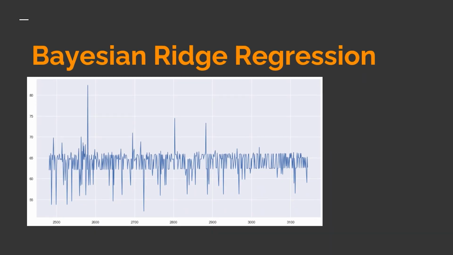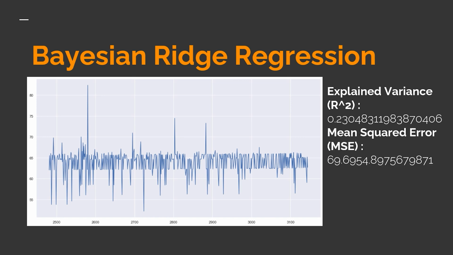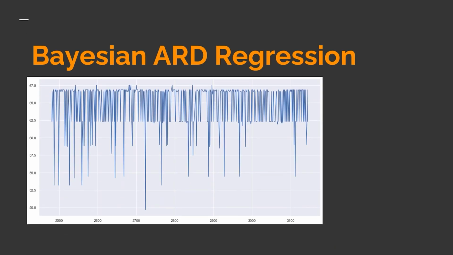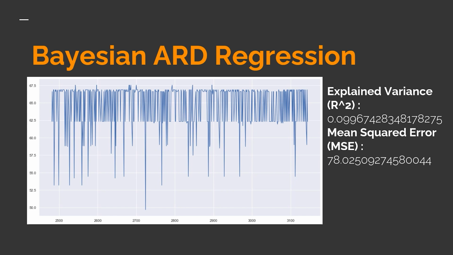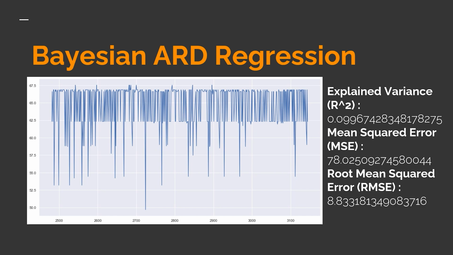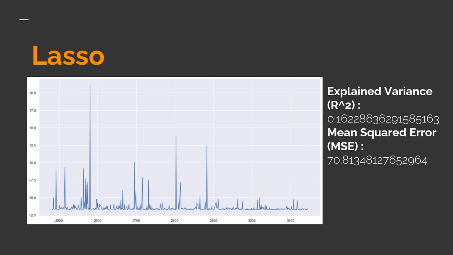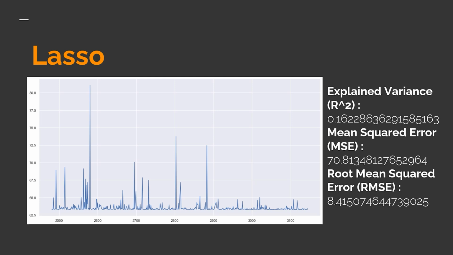Here we have Bayesian ridge regression. This model has a similar explained variance while producing the best root mean squared error. Next, we have automatic relevance determination regression. This model does not improve on accuracy. Lastly, we have lasso regression. This model also does not improve on accuracy.